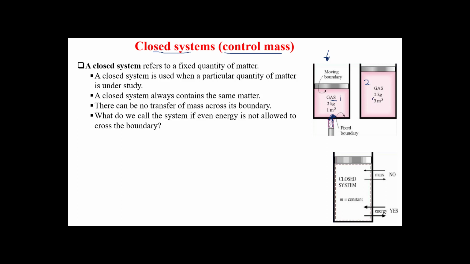The gas will expand. The volume increased from 1 up to 3 meter cube. Okay, 1 becomes 3. So because we add heat, the volume expands.